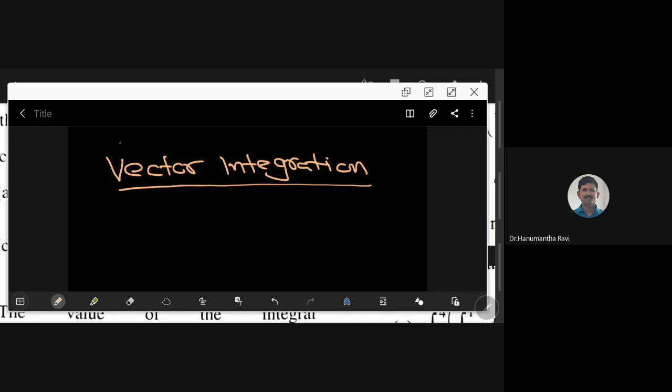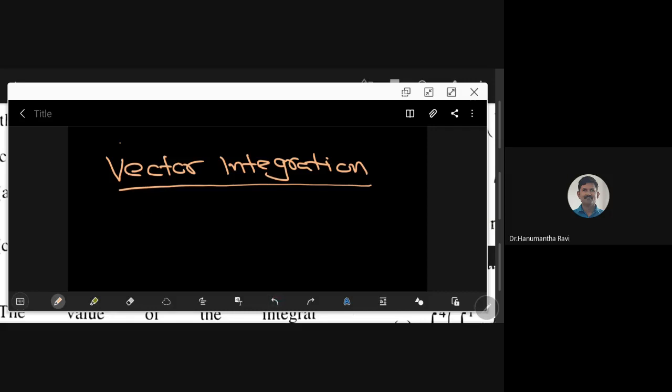When we are talking about vector integration, there will be three types of integrals here.